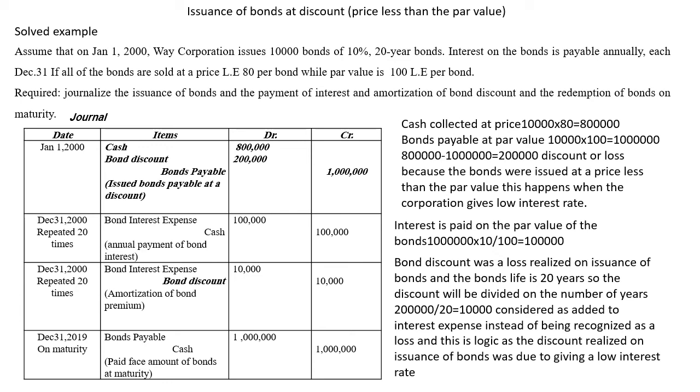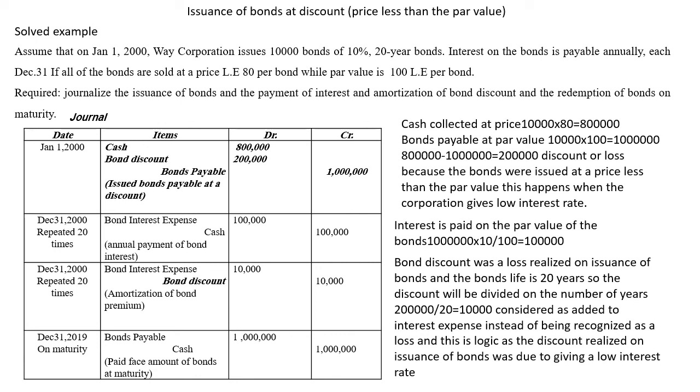And this may be caused by paying a lower interest rate. So the demand on the bonds is not so good. When the demand is not good, the price goes down. So the price of the bonds in this case was lower than the par value because of having a lower interest rate on the bond.